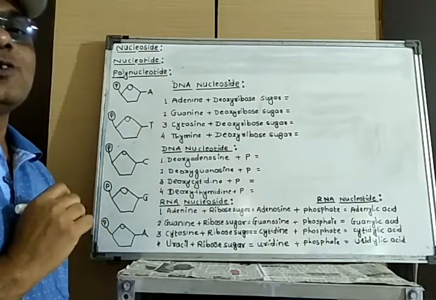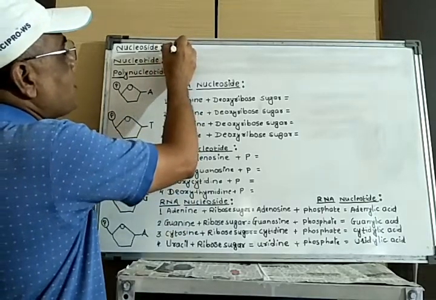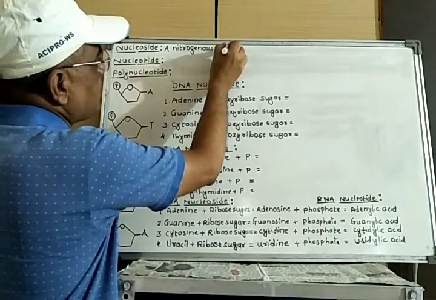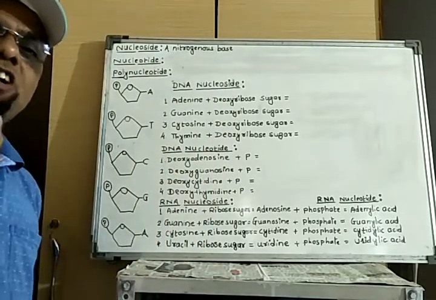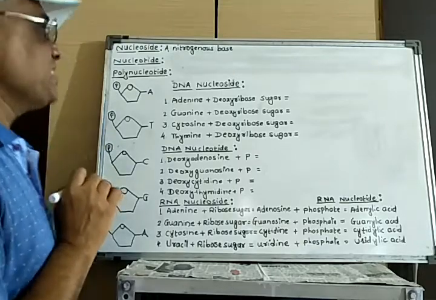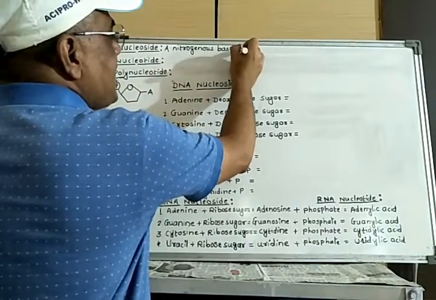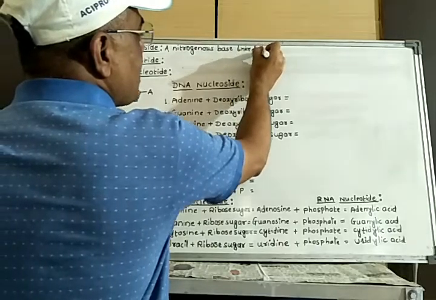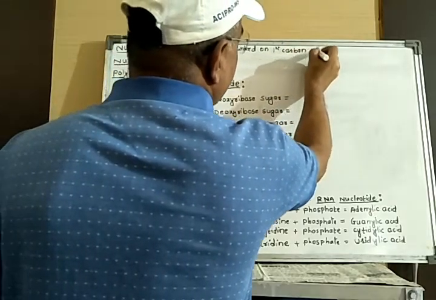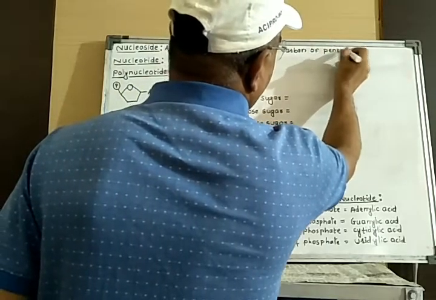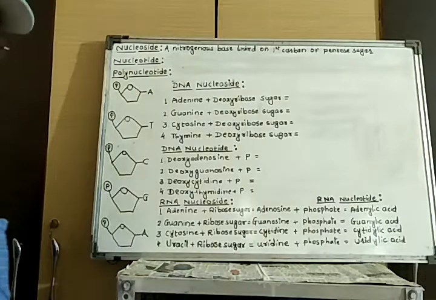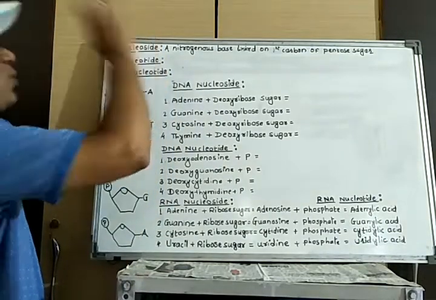So how can we define the nucleoside? Nucleoside means when a nitrogenous base, that may be adenine, guanine, cytosine or thymine in DNA, or adenine, guanine, cytosine and uracil in RNA, is linked on the first carbon of pentose sugar, that may be the ribose sugar or deoxyribose sugar, there is formation of one nucleoside.